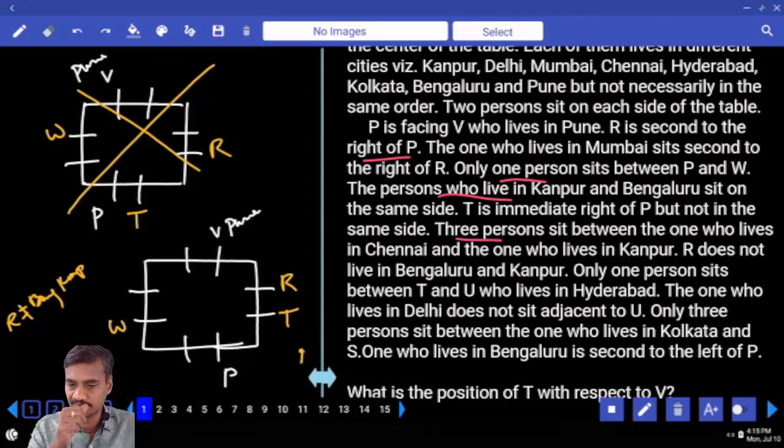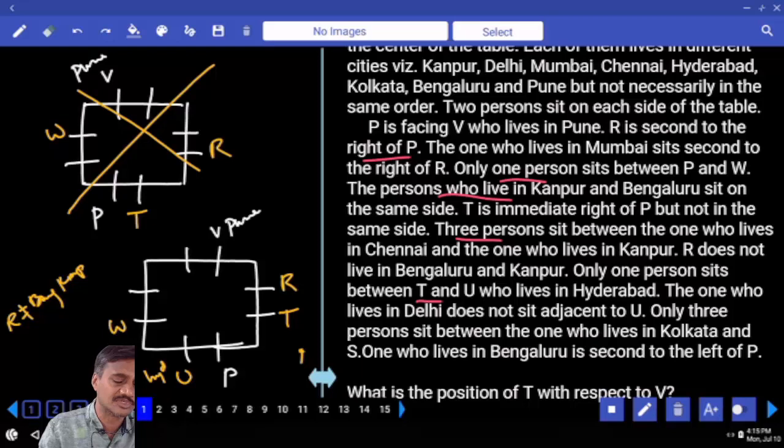Then the next one: only one person between T and U. In between T and U there must be exactly one person, and U lives in Hyderabad. If U lives in Hyderabad, then the 2 persons Bangalore and Kanpur must be on this side, isn't it? Then the one who lives in Delhi does not sit adjacent to U, and P cannot be Delhi, isn't it? P cannot be Delhi.